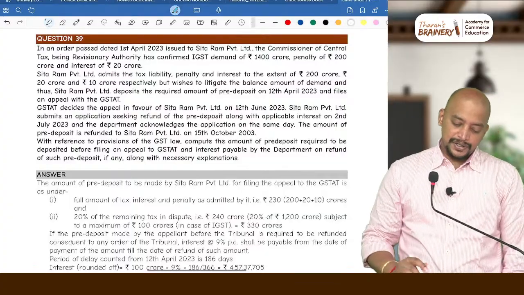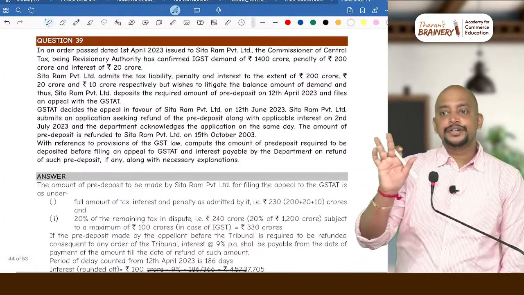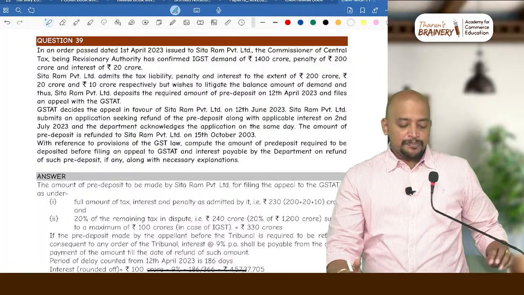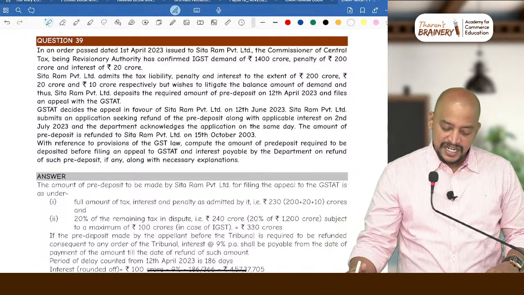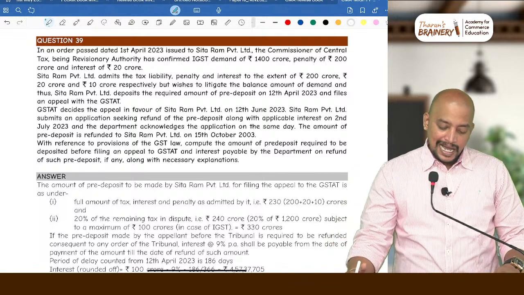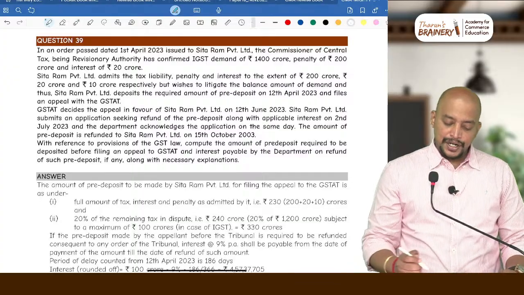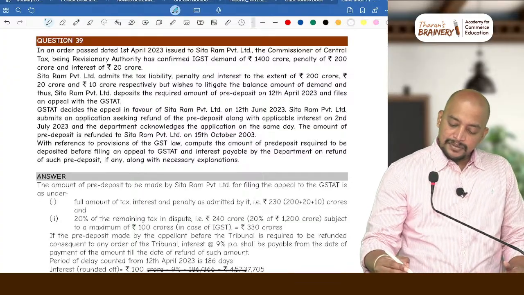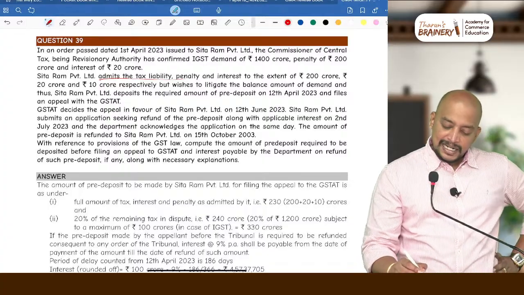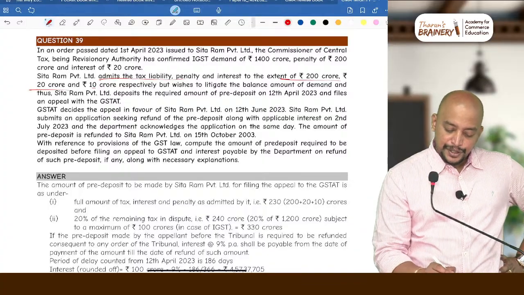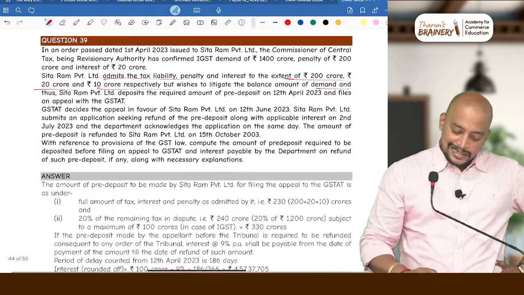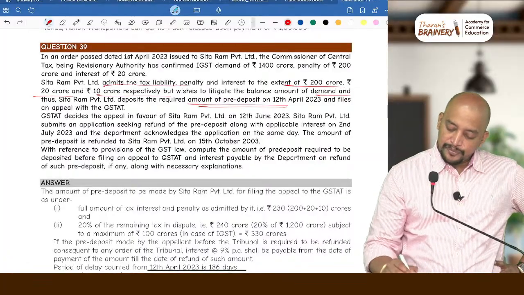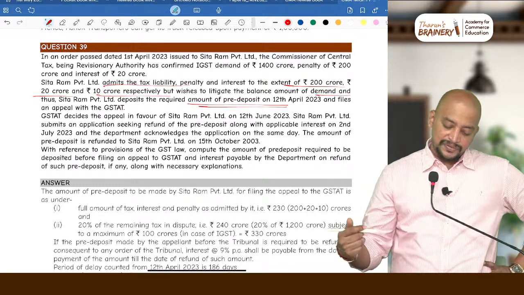Now look into this question, question number 13.9. You understood now, that pre-deposit amendment. In an order dated 1st April 2023 issued to Sitaram Private Limited, the Commissioner of Central Tax, being Revision Authority, has confirmed IGST demand of 1400 crore, penalty of 200 crore and interest of 20 crore. Sitaram Private Limited admits the tax liability, penalty and interest to the extent of 200 crore, 20 crore and 10 crore respectively, but wishes to litigate the balance amount of demand, and thus deposits the required amount of pre-deposit on 12th April and files an appeal with GST-80.